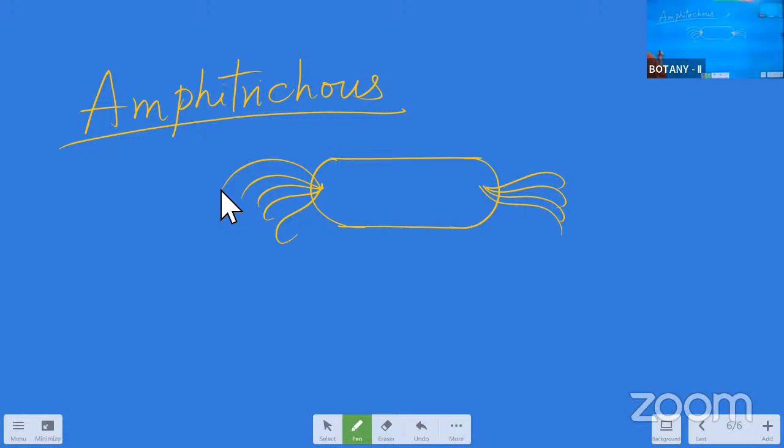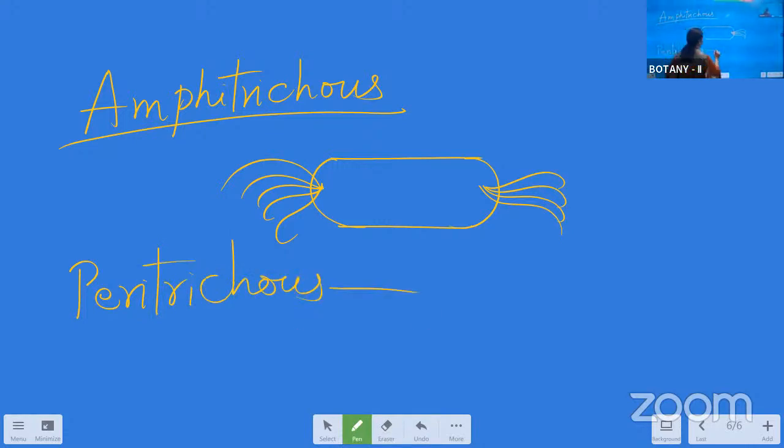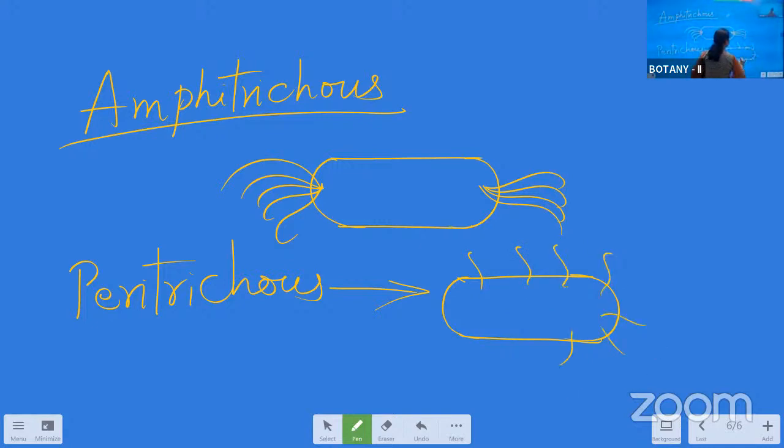Now comes the last one, the Peritrichous. Peritrichous means all over the bacterial body. When flagella are present all over, that is called as the Peritrichous. This much.